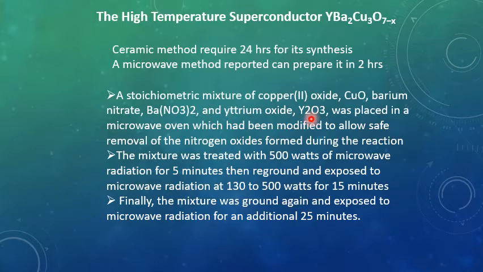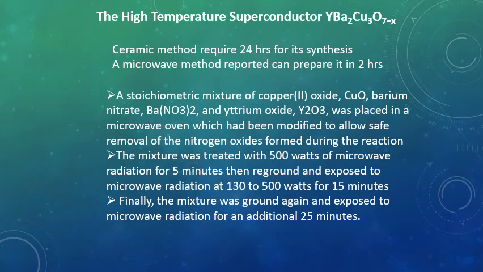And we will take all the 3 reactants in solid form, in powder form, and they will be mixed with each other, and they will be placed in a microwave oven which has been modified to allow safe removal of nitrogen oxide formed during the reaction. So here nitrogen is present, so oxides of nitrogen will be formed, and the microwave is designed for the safe removal of nitrogen oxides.